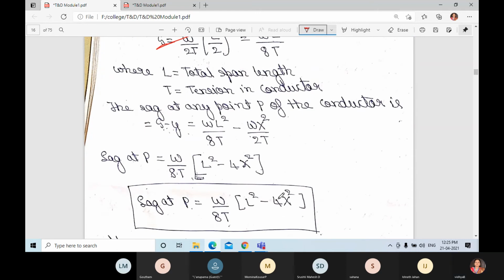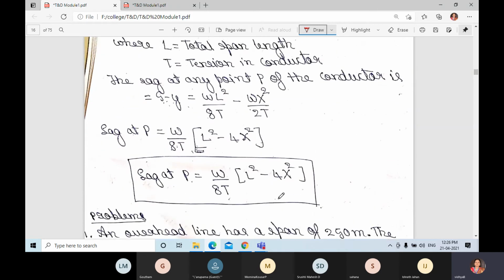When you take omega divided by 8T common, you will get L square minus 4x square. Sag at P is equal to omega divided by 8T, open bracket, L square minus 4x square, close bracket.